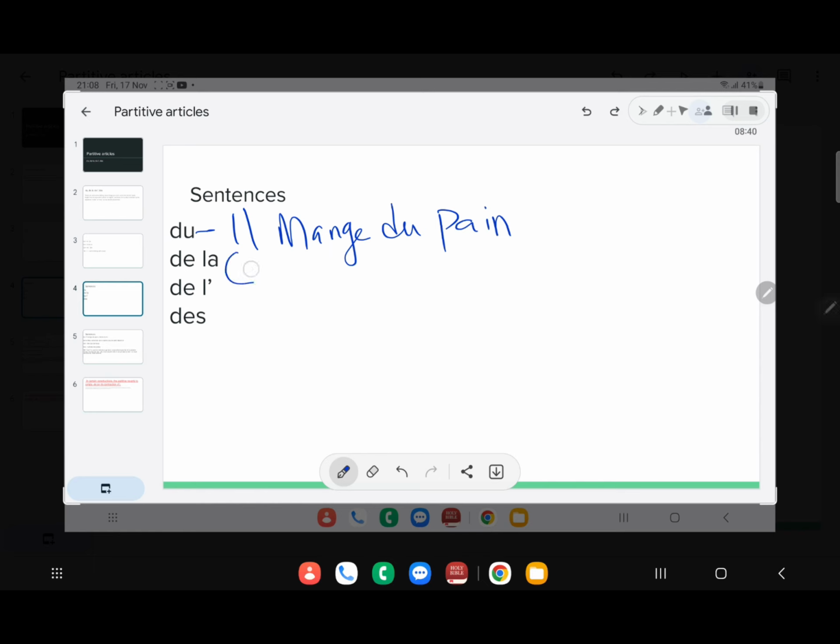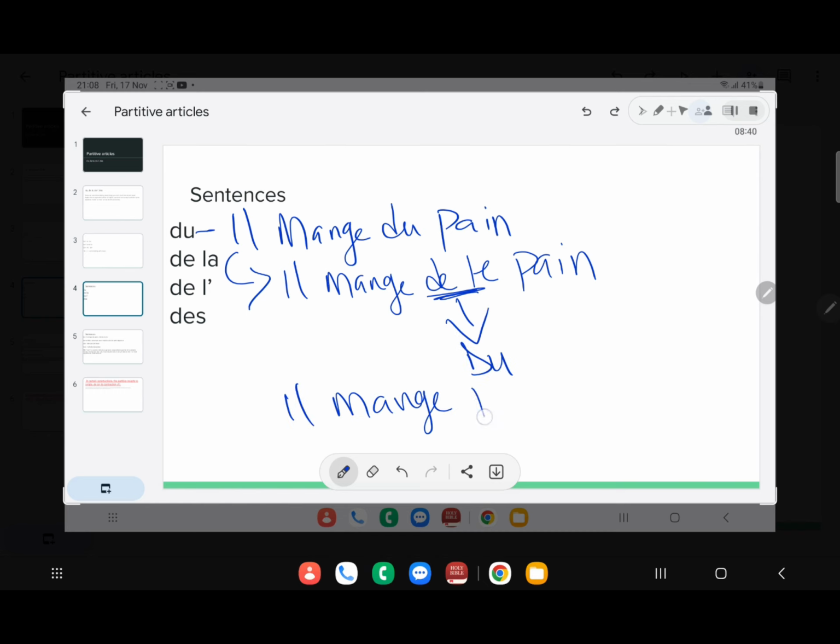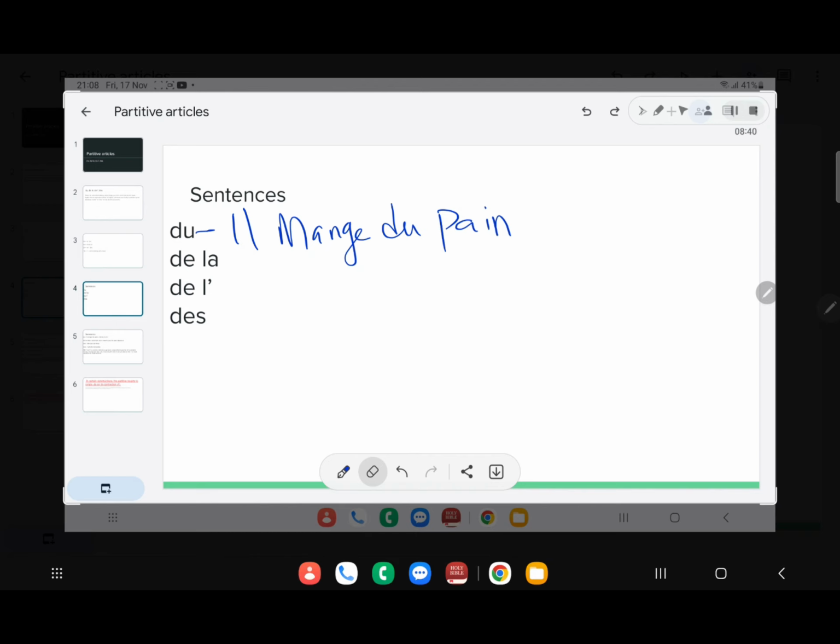If I was a novice in French, I would probably say il mange de le pain. But as I said earlier, this is not allowed in French. You have to merge it. That is the de le. You have to merge it so that it becomes du pain. Il mange du pain.